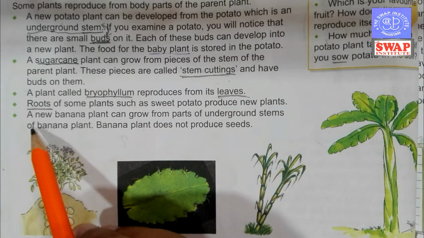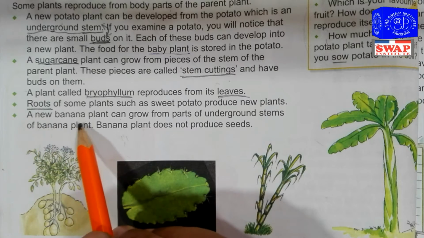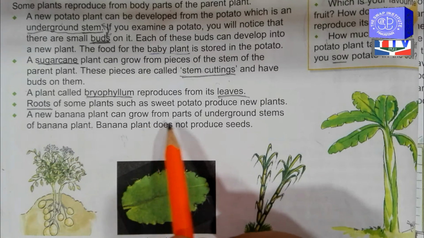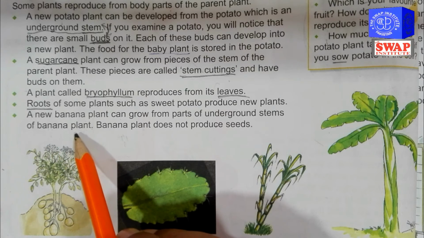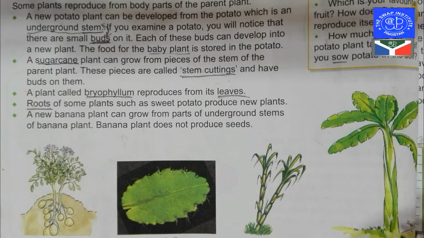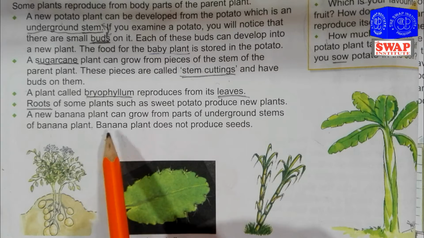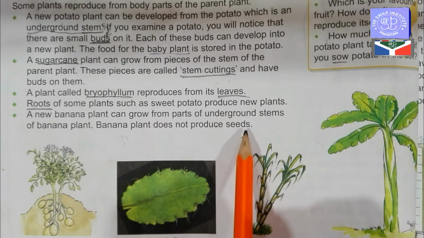And now, a new banana plant can grow from parts of the underground stems of the banana plant. This one is the banana plant and the parts of stems underground in it. Banana plant does not produce seeds.